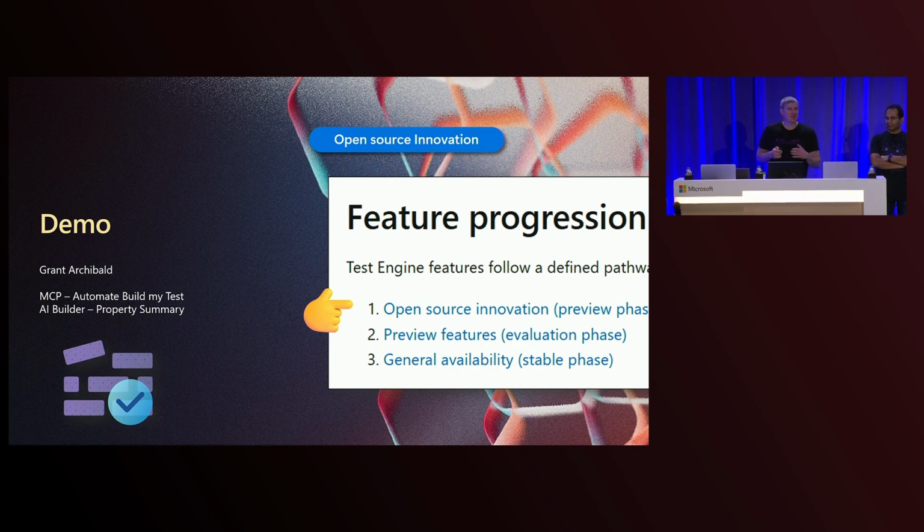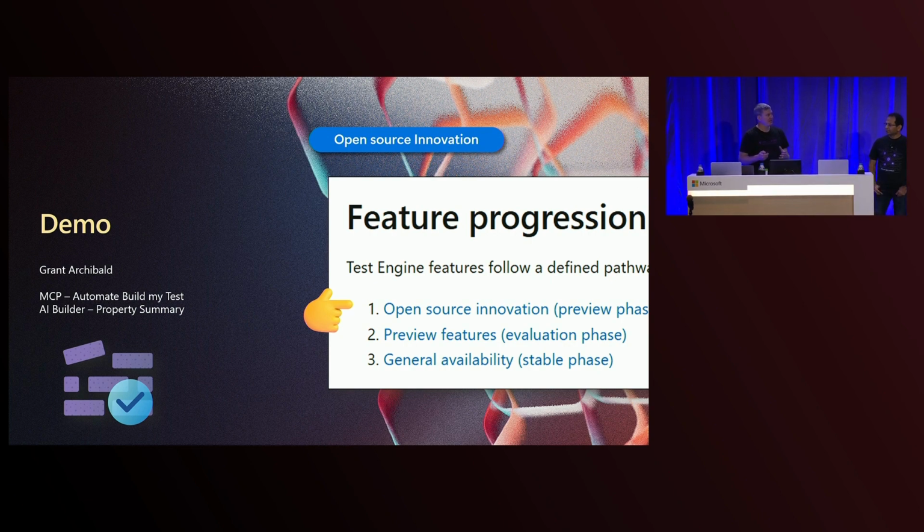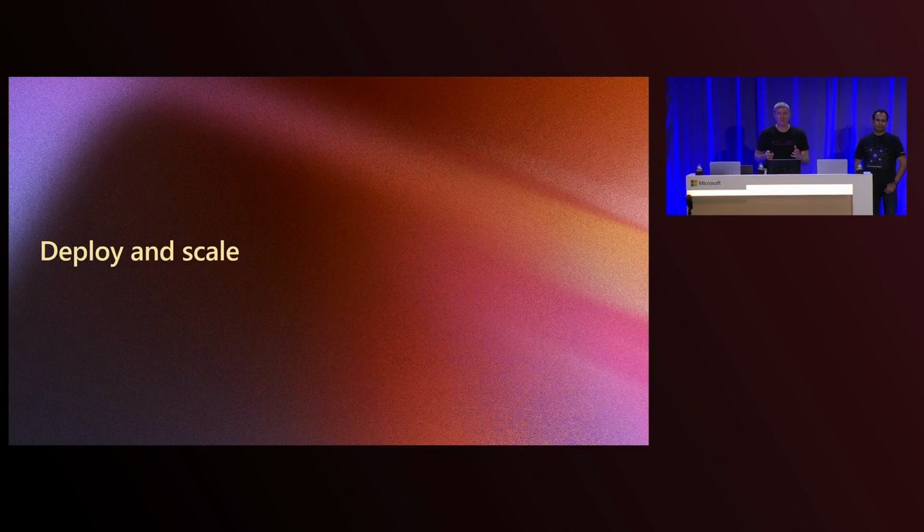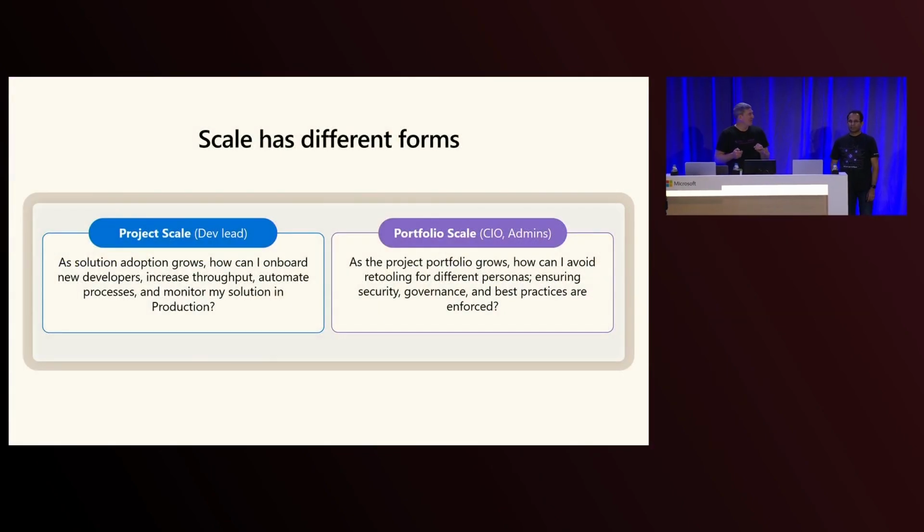Yeah, so Marcel talked a lot about the developer inner loop, and then Grant covered the automated testing in the middle, and Prabhat and I are going to talk a little bit about how that transitions into the outer loop. So we're going to talk about deployment and how you scale that across the organization, and then we're going to get into a little bit of monitoring too. So after you deploy your application to production, how you monitor that and subscribe to alerts, which is a brand new capability that is rolling out.